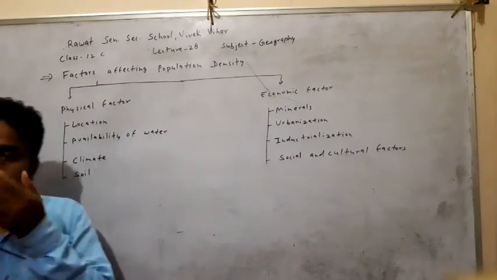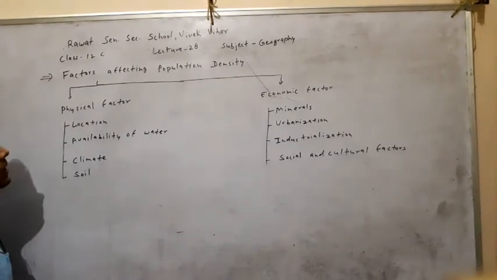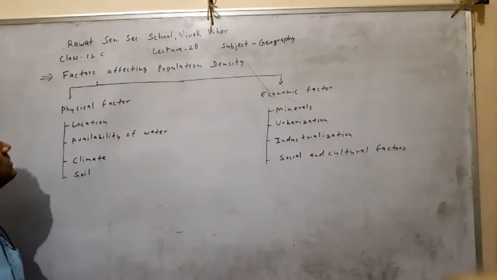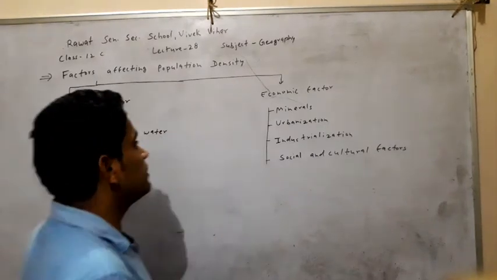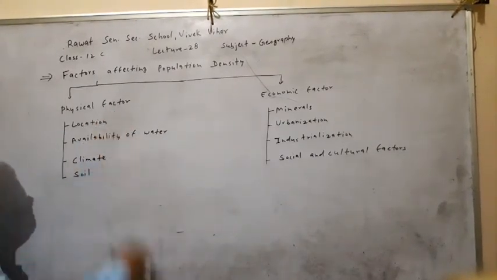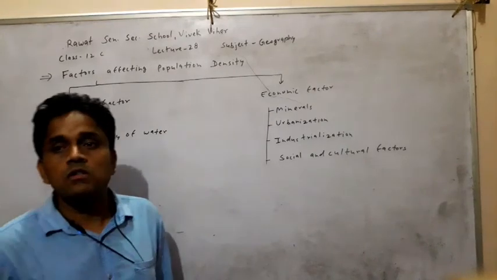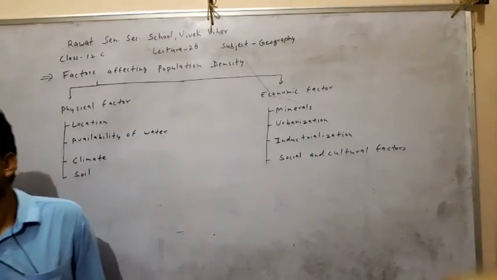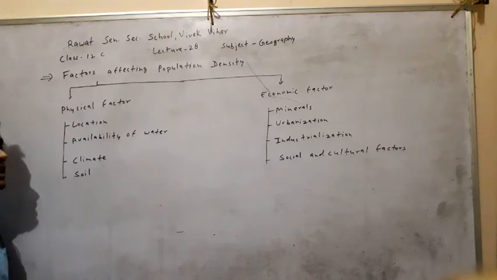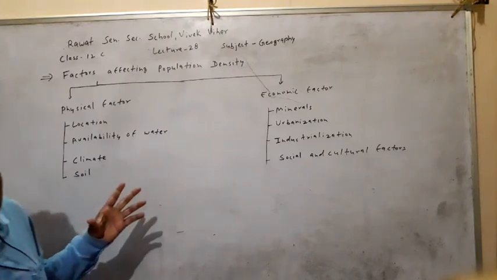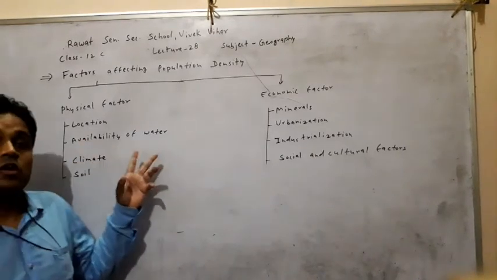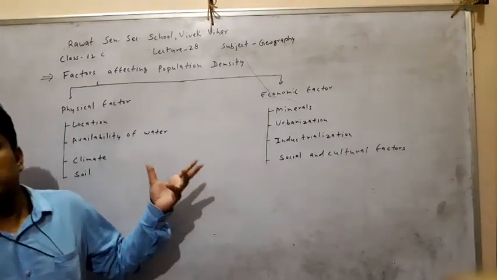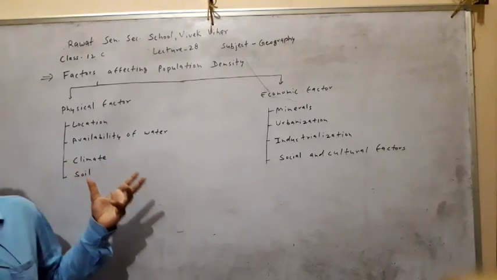Factors affecting population density. Here we divide the factors affecting population density into two parts: physical factors and economic factors. In physical factors, we study all the physical features that directly affect the population density. Suitable physical features, like mid-latitude plain regions, have high population density, ठीक है.